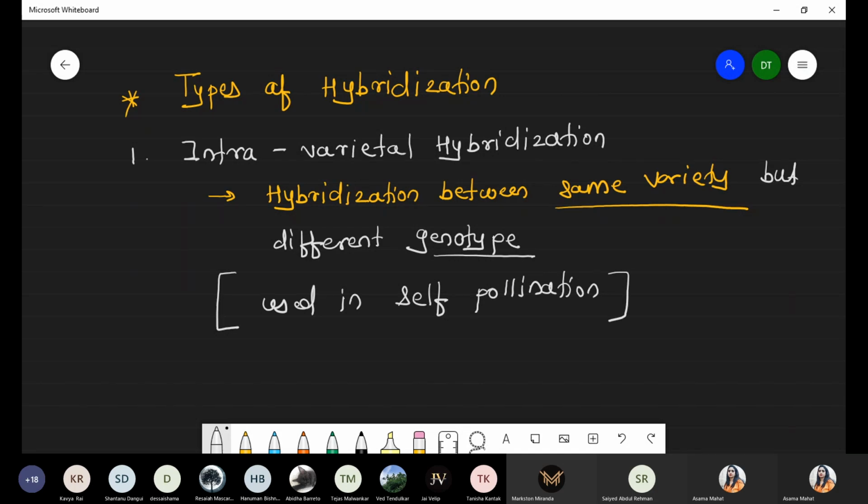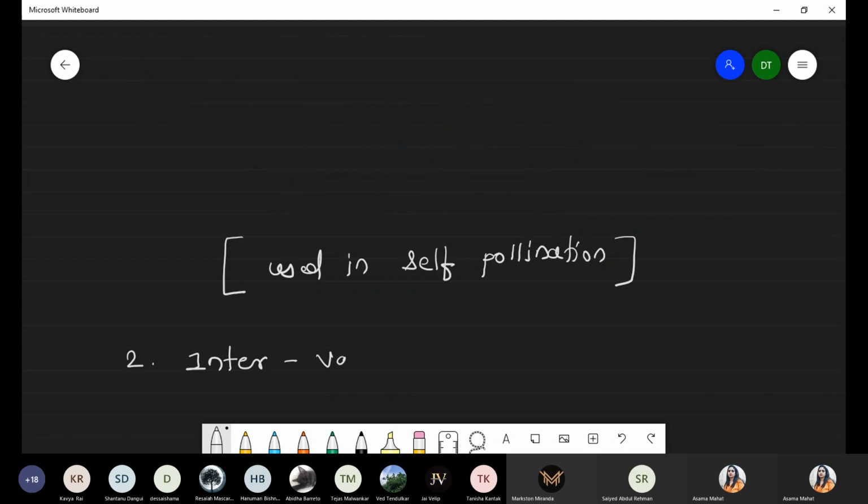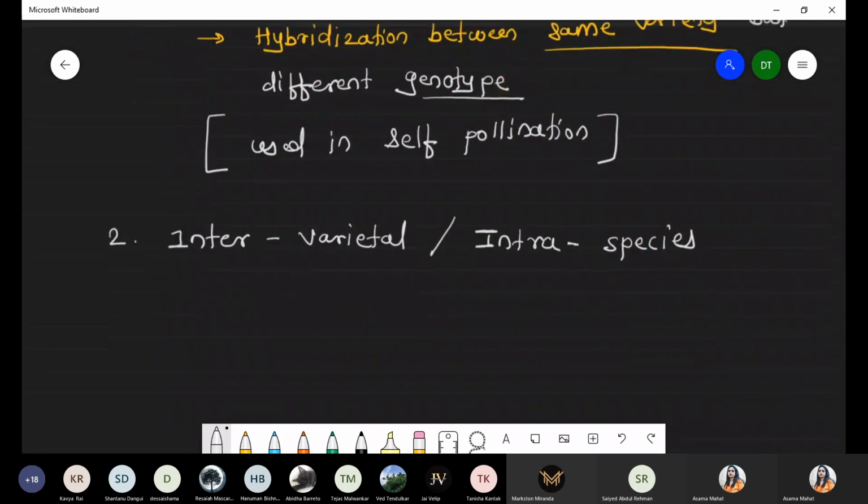Now the second, that is intervarietal. The second type, intra is done. Now we are talking about inter. Inter means what? Two different varieties. So intervarietal hybridization, or in other words, interspecies hybridization.